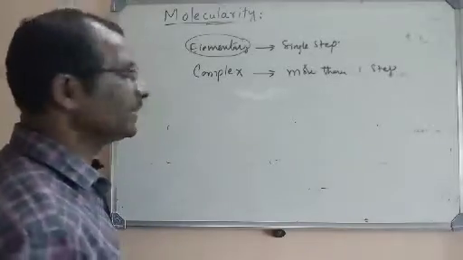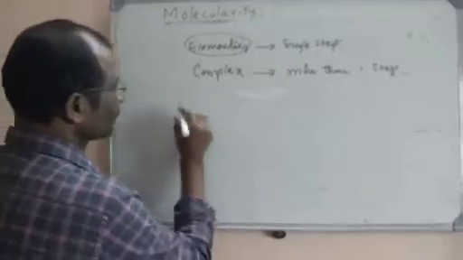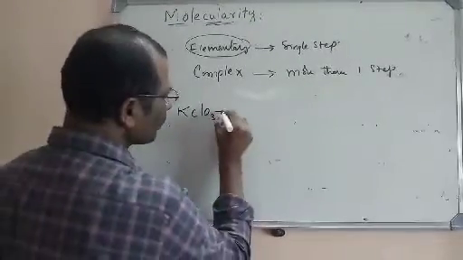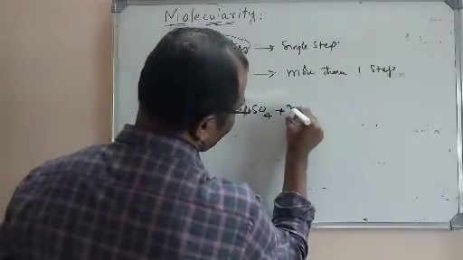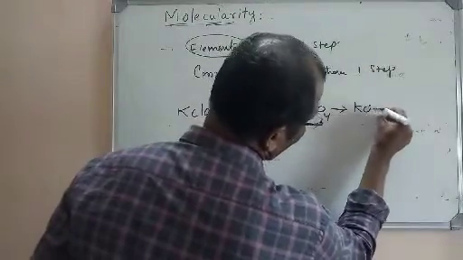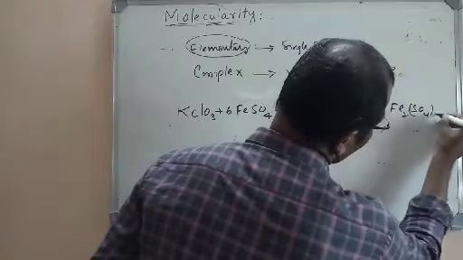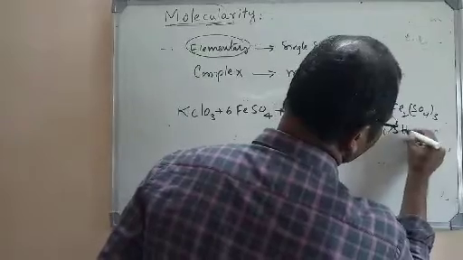For example, let me write one reaction. Potassium chlorate reacts with ferrous sulfate in the presence of sulfuric acid to give potassium chloride, ferric sulfate and water.